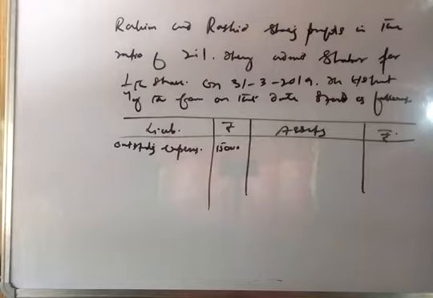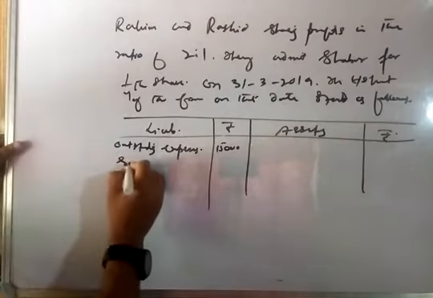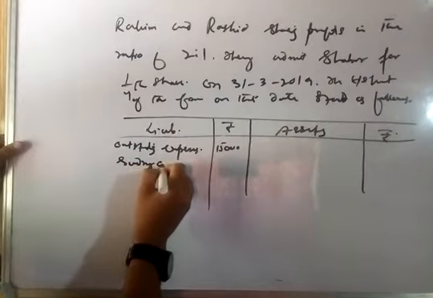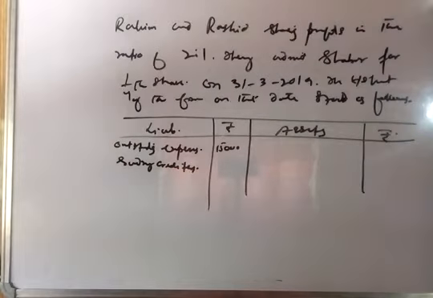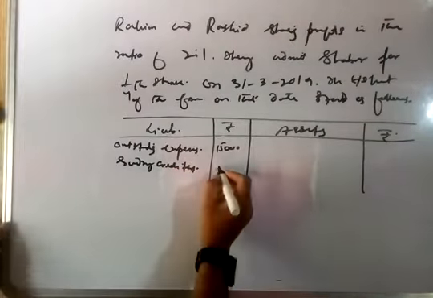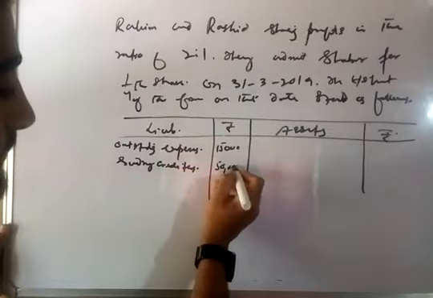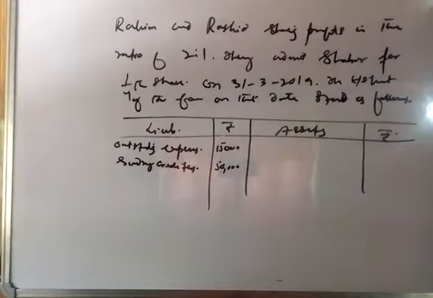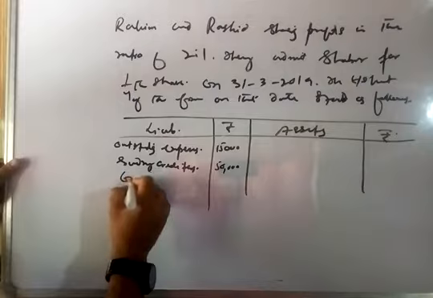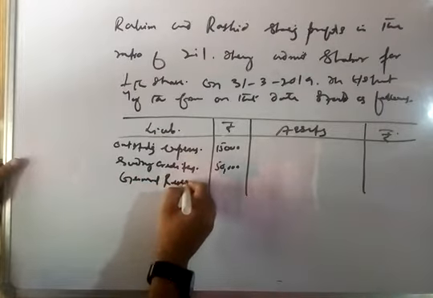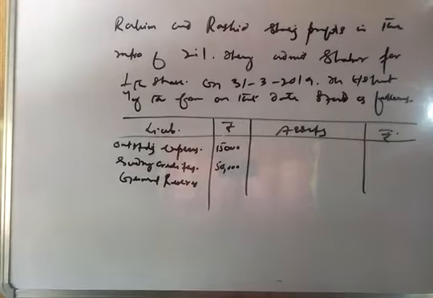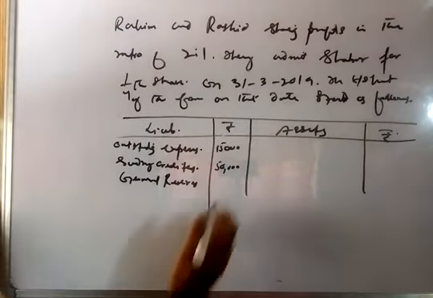Then it is sundry creditors. Let us take it 50,000. Then it is general reserves. Let us take it 10,000.